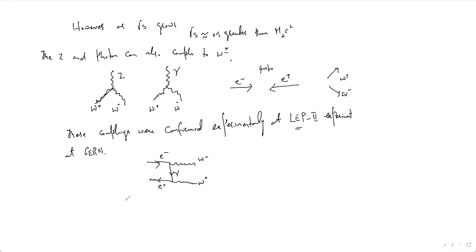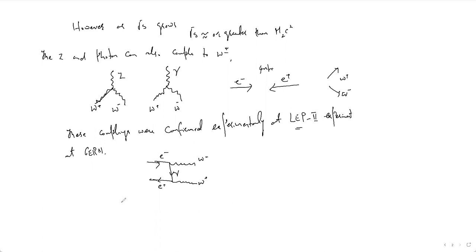However, as I said, this Z and photon also have the coupling to W plus minus. Both Z as well as the photon, which I was discussing here. Z and the photon also have a coupling to W minus. So let me represent these two diagrams with the help of a Feynman diagram when I consider the electron and the positron.